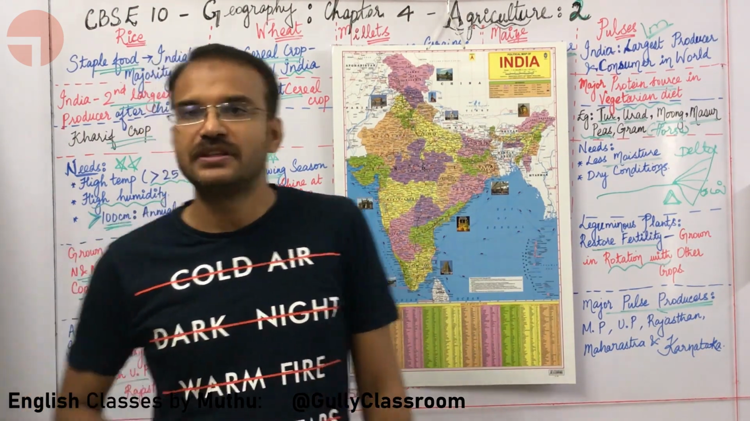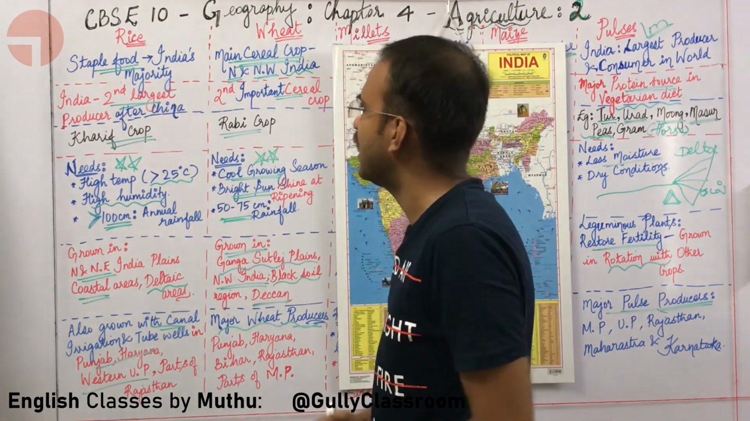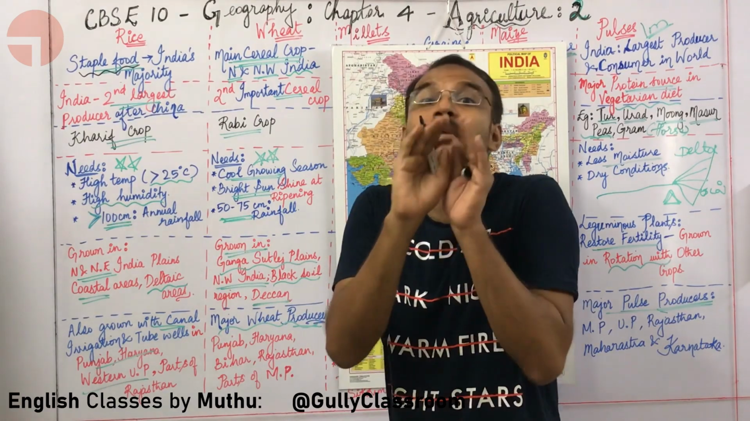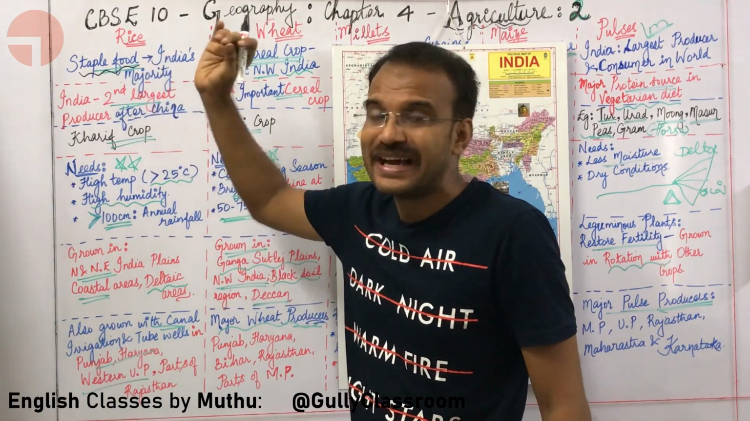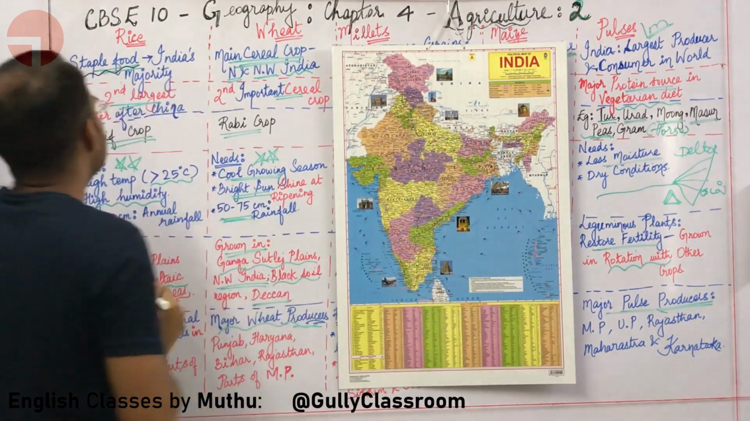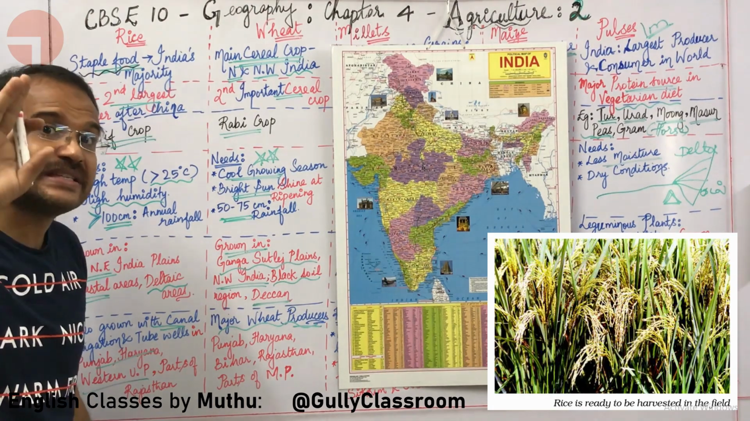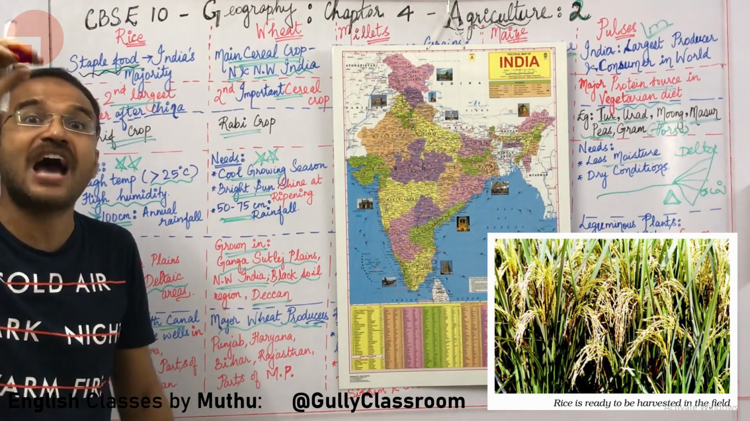We will start with the most important staple food of India. What is staple food? A food that is eaten as a main part of the meal. So in India, the staple food is rice. In fact, India is the second largest producer of rice in the entire world after China.